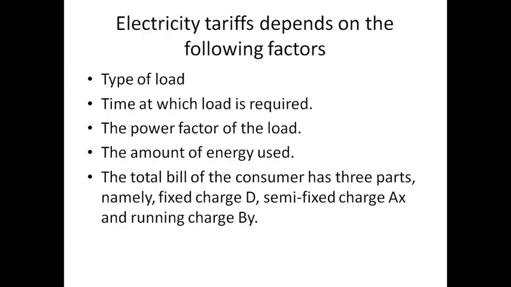Then, what are the effects? Type of load and time at which load is required, power factor, amount of energy used, total bill of consumer. Three part: fixed, semi-fixed, and running charge. So type of load: the load means whether it is domestic, commercial or industrial. Industrial consumers require more energy for longer time than domestic consumers, and hence the tariff for industrial consumers is more when compared to domestic. That is regarding your load.